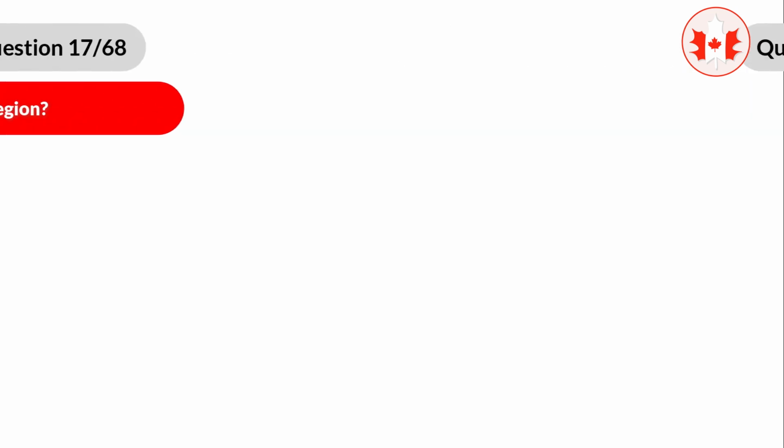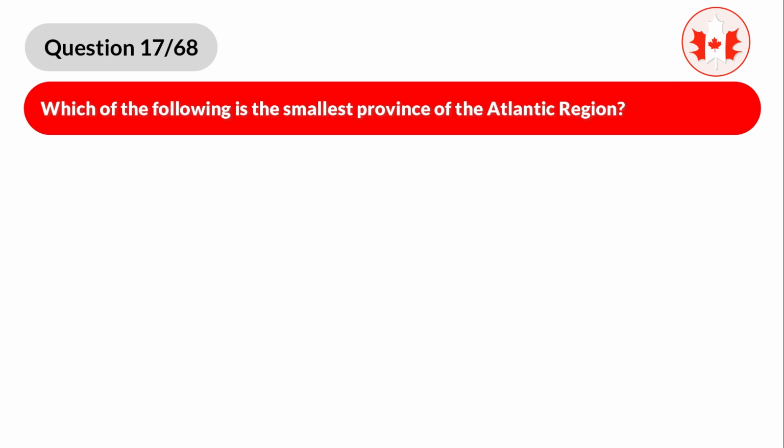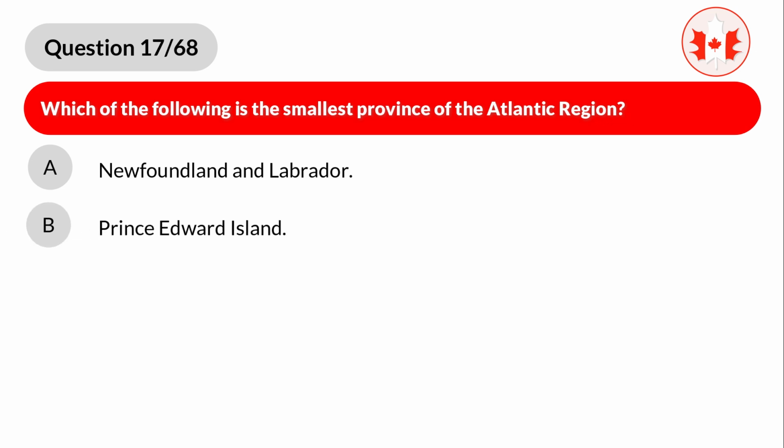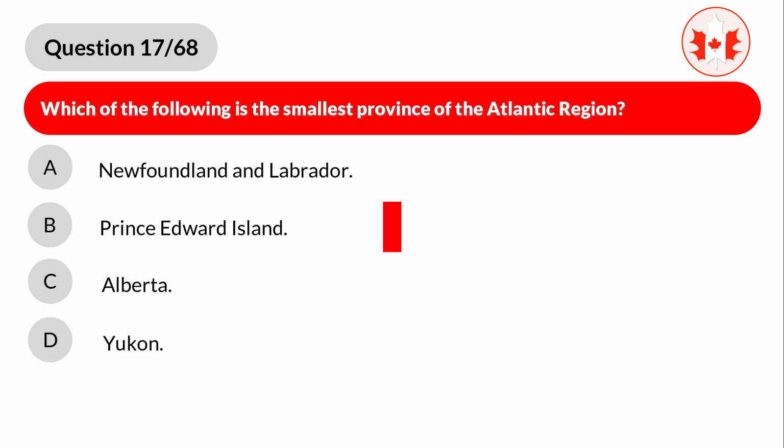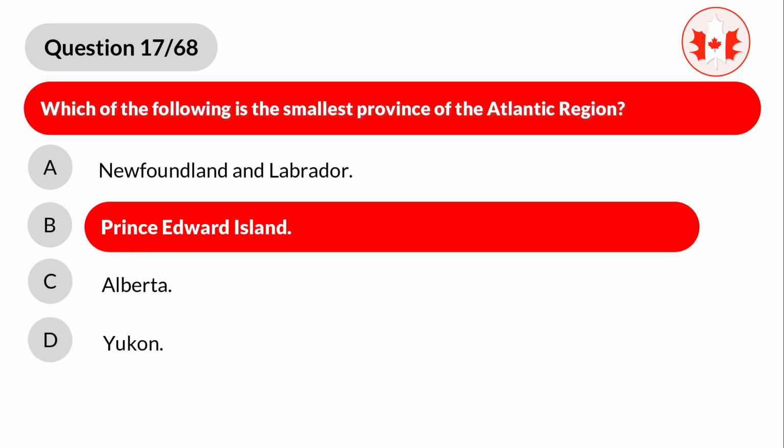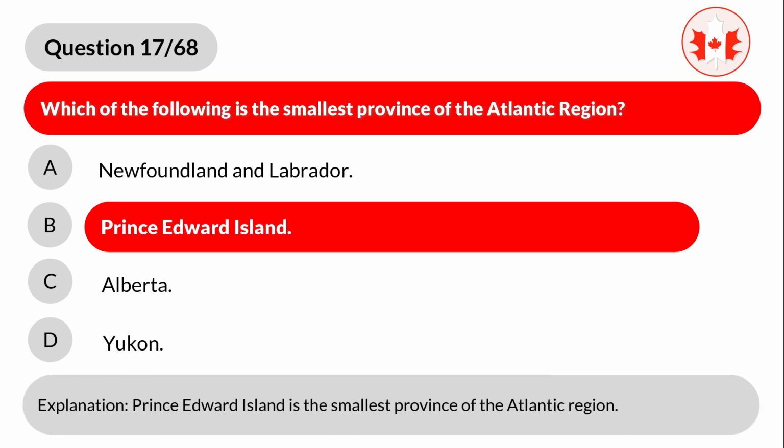Question 17. Which of the following is the smallest province of the Atlantic region? A. Newfoundland and Labrador. B. Prince Edward Island. C. Alberta. D. Yukon. Correct answer is B. Prince Edward Island. Explanation. Prince Edward Island is the smallest province of the Atlantic region.